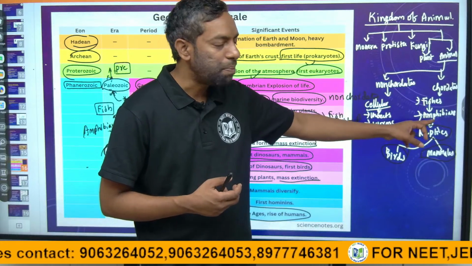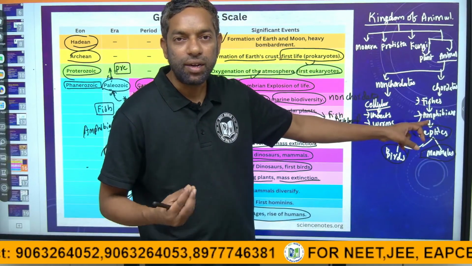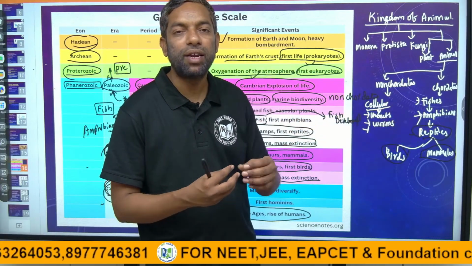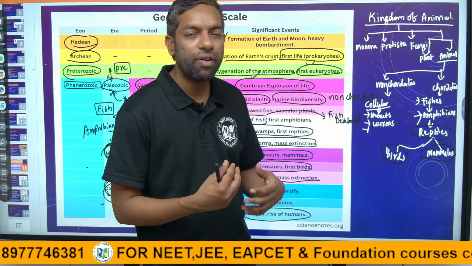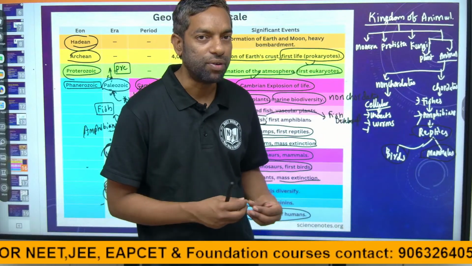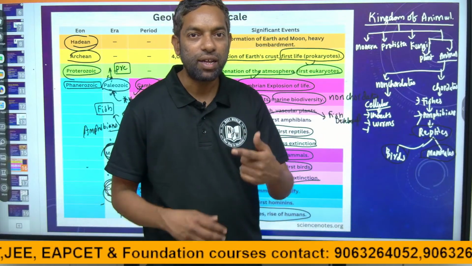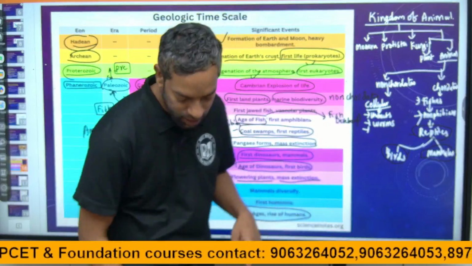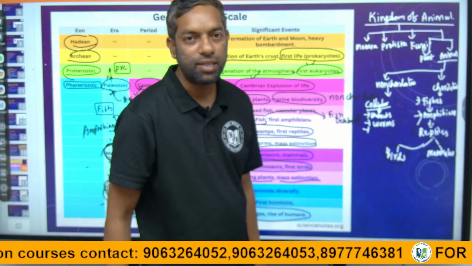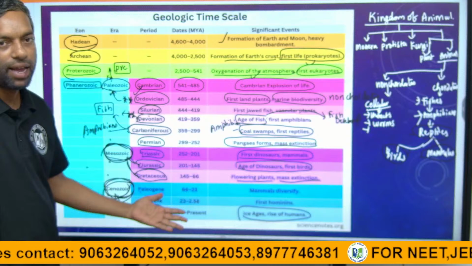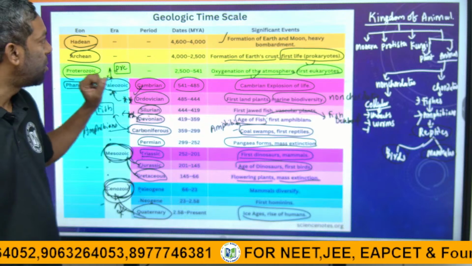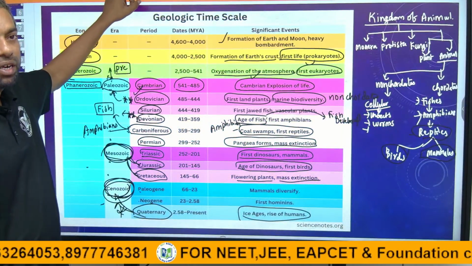From the fishes, amphibians came onto the land, and after that amphibians turned into reptiles. We are going to look into the animal kingdom chapter for the detailed discussion of how they developed. What are the interlinks between the species? And from the reptiles came the origin of birds and mammals. This is the geological scale of how they developed.